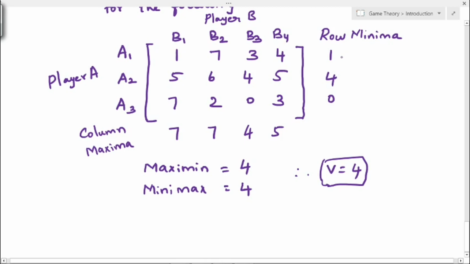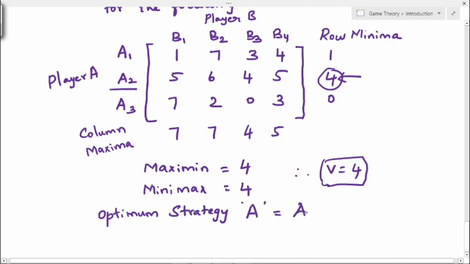Next we have to find the optimum strategy. First consider the row minima. Out of the row minima we consider the maximum value, so this 4 is the maximum value, that is the maximin value. That 4 corresponds to player A's strategy A2. Therefore, for player A the optimum strategy is A2.